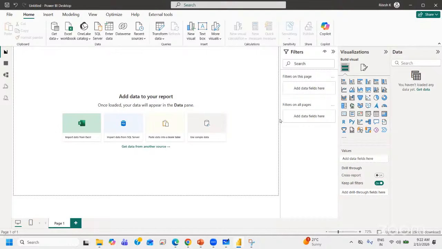So for now, whatever we discussed is about the user interface.